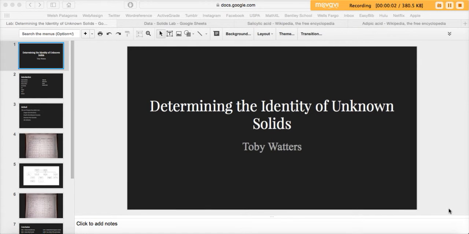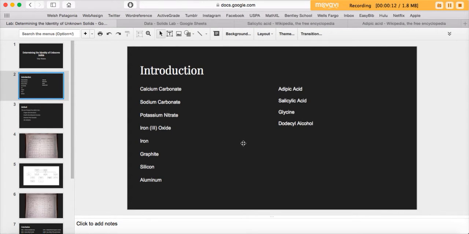Okay, so we were just asked to determine the identity of 12 unknown solids. We were given these 12 solids: calcium carbonate, sodium carbonate, potassium nitrate, iron 3 oxide, iron, graphite, silicon, aluminum, adipic acid, salicylic acid, glycine, and didyl acid.